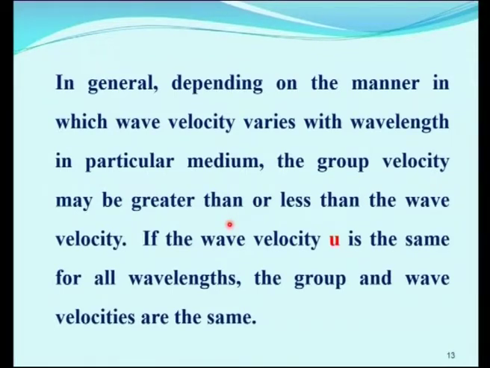If the wave velocity u is the same for all wavelengths or wave trains, the group and wave velocities are the same. This can also be easily explained by means of the example which I have given earlier, say a marathon race. For all the participants going at the same speed, what will be the velocity? The individual wave train, that is the individual participant's velocity, is also equal to the group velocity, the group of people's velocity. So, if each and every single wave train in the wave group has the same velocity, then the group velocity is always equal to the wave velocity.